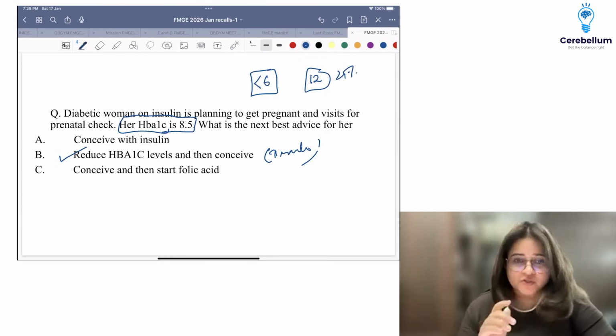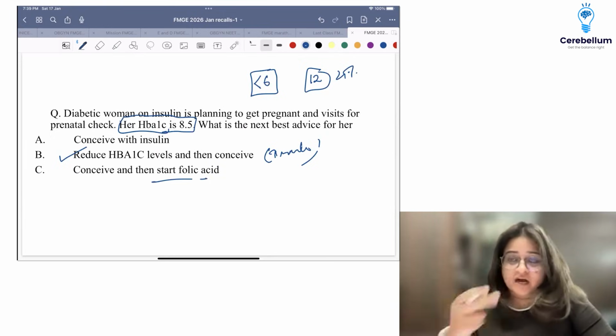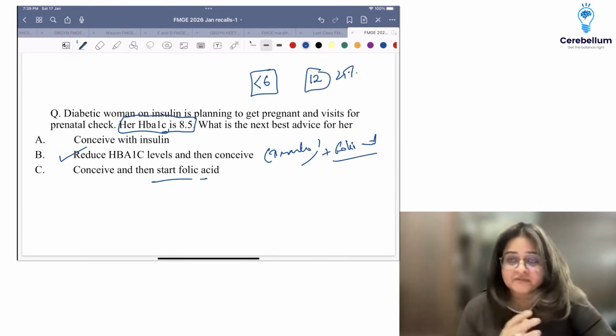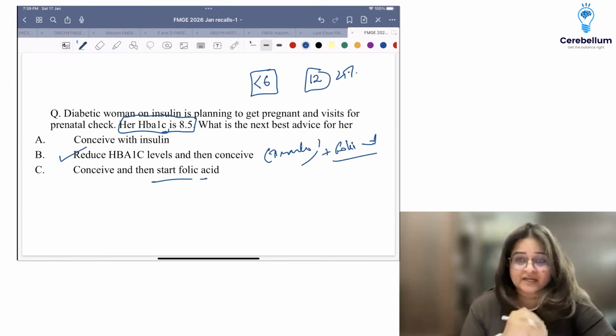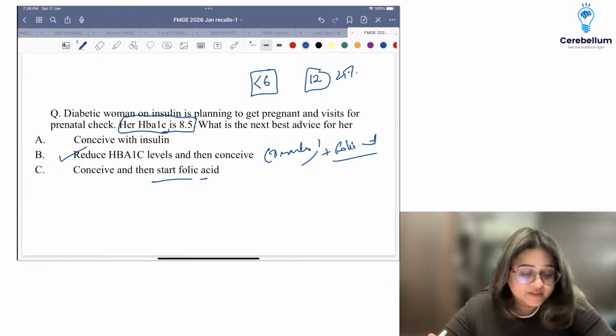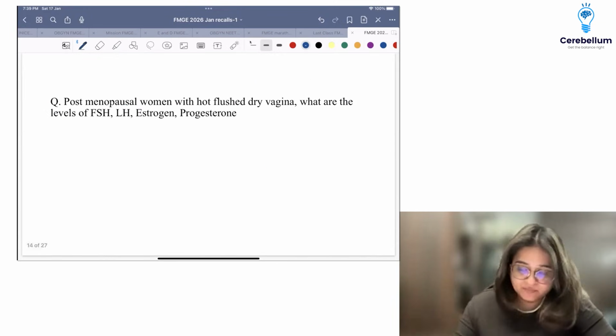What are the other options? One was start folic acid after conception. So actually, the best answer here would be start folic acid also. Reduce her HbA1c and start preconceptional folic acid, not folic acid after she conceives. You have to give her folic acid 3 months preconceptionally. All right, so this was an easy question again.